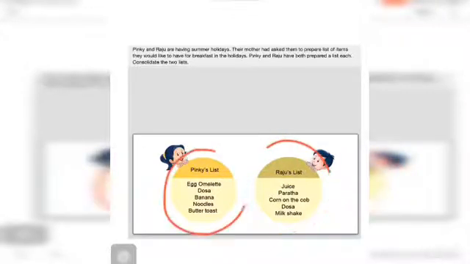Already one list is there separately, Pinky's and Raju's. Now what you will do, see, I didn't write this, you want to write, that's why I didn't fill this circle. Okay, first, there are two parts, one is union and another one is intersection. Okay, in union you will write all the information without any duplicate, like what they have given here. They have given egg omelette, dosa, banana, everything you will write here without any duplicate in union. Okay, now this is intersection.